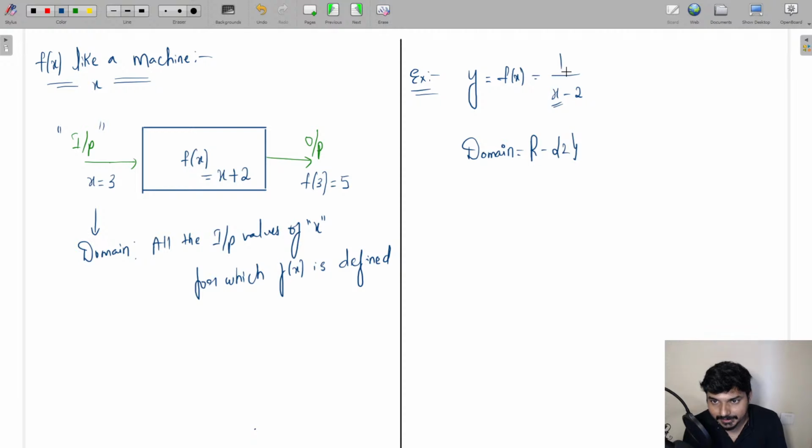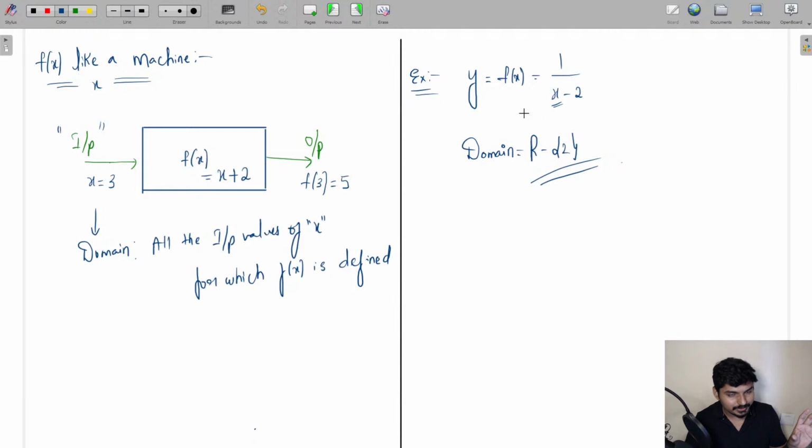You getting it? If you take x equal to 2, the denominator becomes 0, and 1/0 is undefined. The function is not defined there, so you have to remove 2 from the domain. So all the real numbers except 2 is going to be the domain of this particular function.